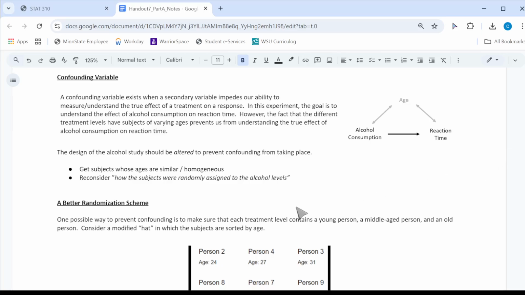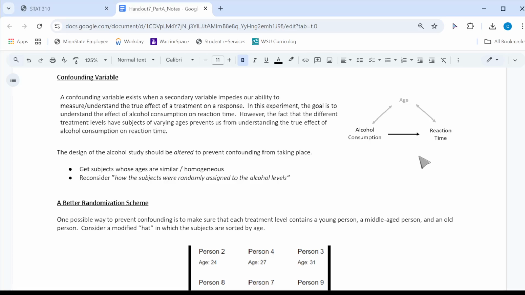Let's talk just about the confounding variable here. The design of the alcohol study should be altered to prevent confounding from taking place. We need to get subjects who are similar or homogeneous when we're assigning the treatments.